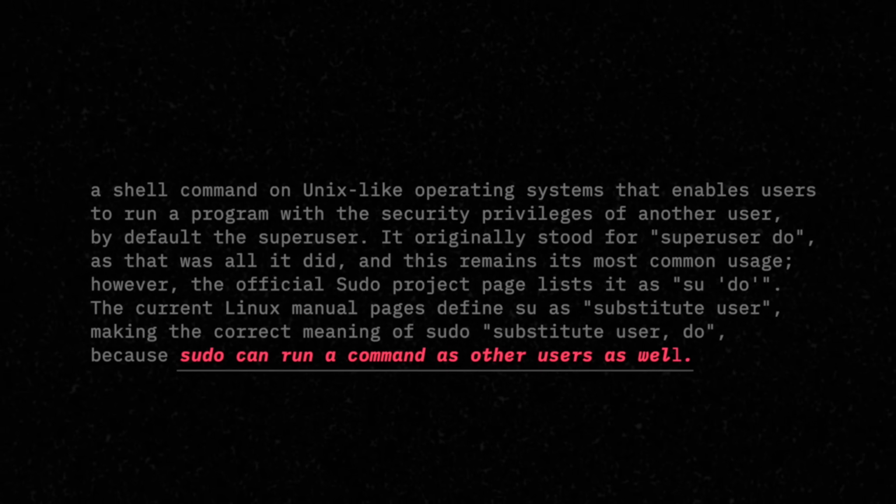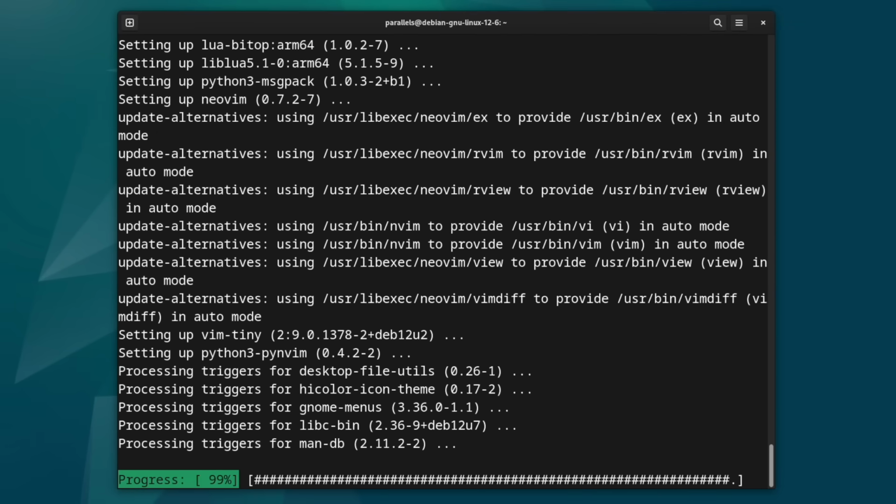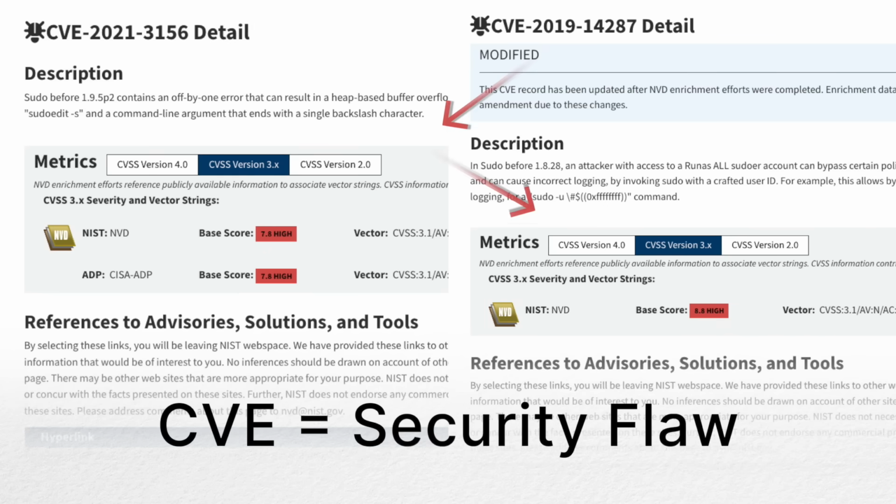Can you hack sudo? Sudo, or super user do, is a program that allows you to run privileged commands in Linux, like apt, for example, to install packages. Now, sudo has been the target of multiple CVEs, and you know what? They found another one.